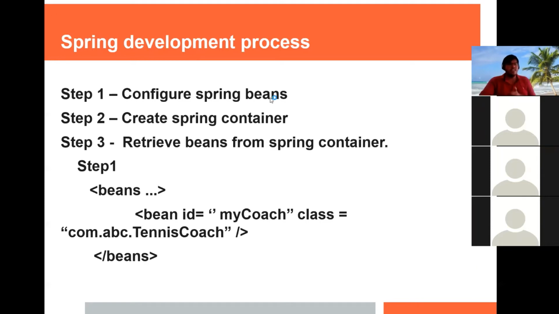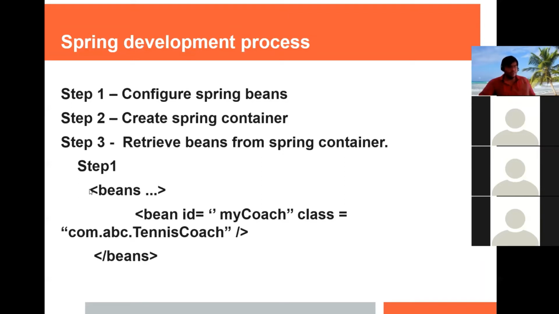So the first step is creation of the configuration file, the Spring Bean configuration. Second is creation of the Spring container. Spring container is nothing but what will give us the objects of the Spring Bean. It will handle everything now. And the third step is retrieving the beans from the Spring container. So only 3 steps are required for Spring IOC. Nothing more than that.